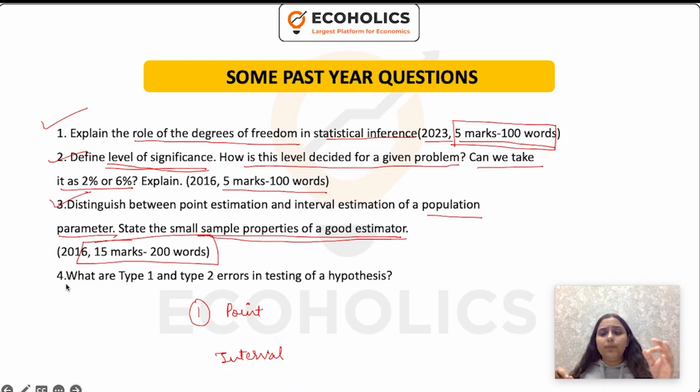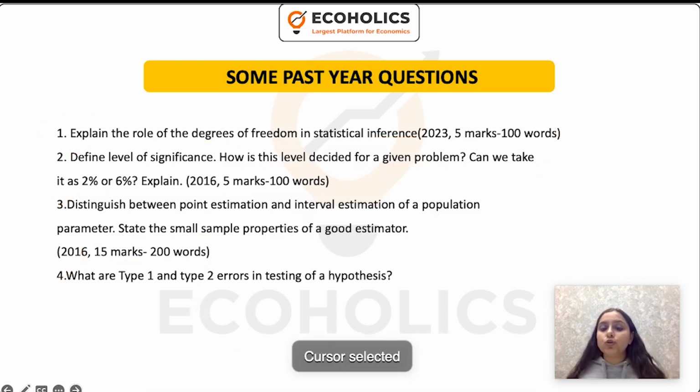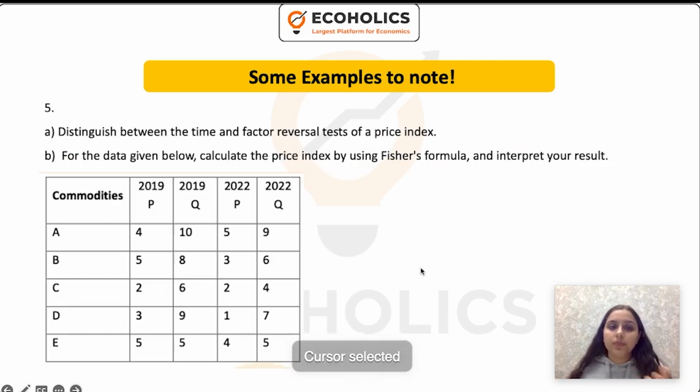Fourth question, what are type 1 and type 2 errors? Straightforward question. Just tell type 1, type 2 error, tell the formula to calculate it, and you can also tell what importance they possess in hypothesis testing. As simple as that. You do not have to go beyond what is not asked. So I hope with these four questions you would now know what to write in these questions. I have also told you what kind of mistakes people make.